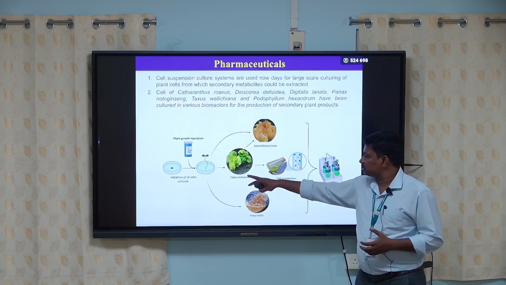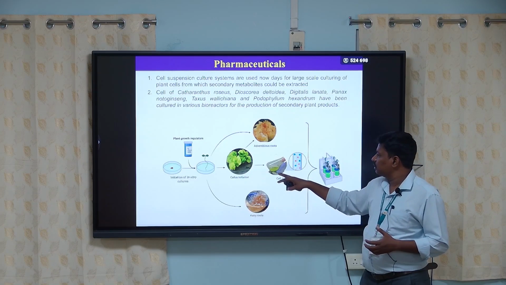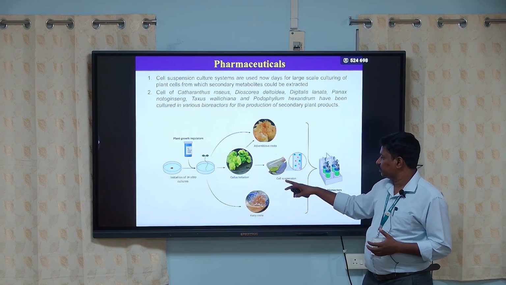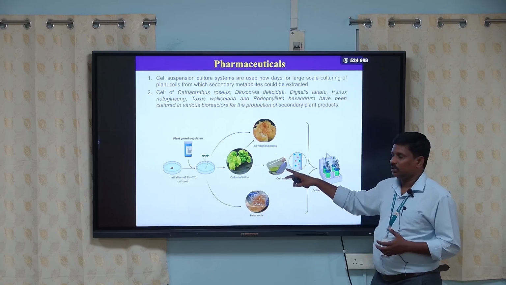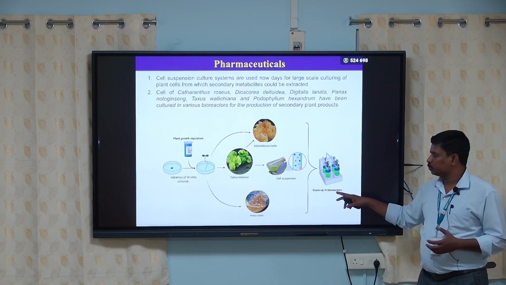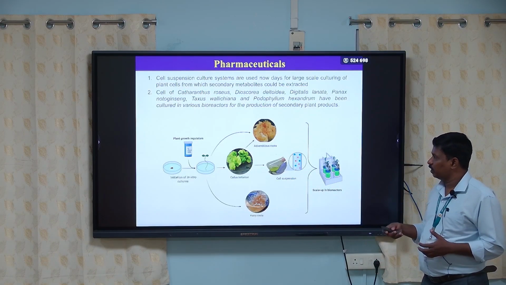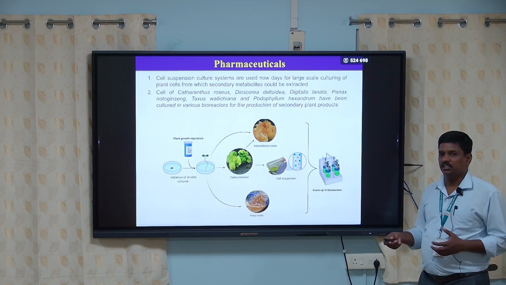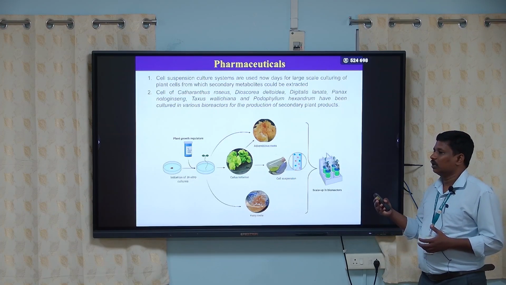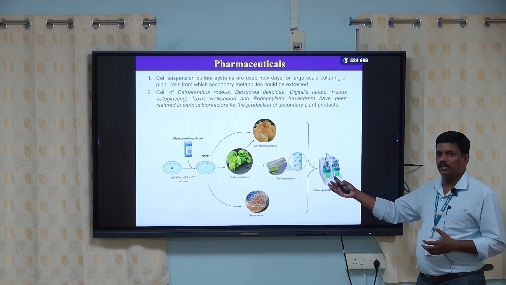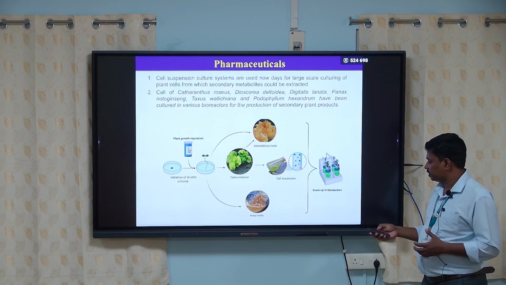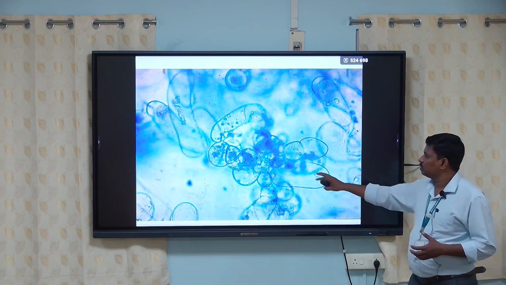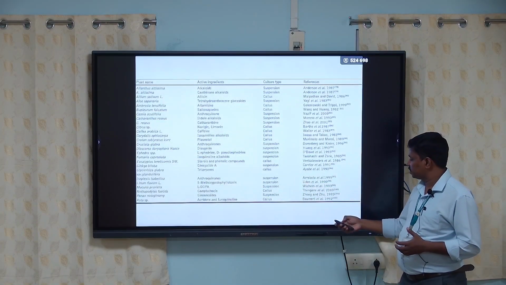From the cells, the secondary metabolites are produced with the help of bioreactors. Many of the drugs taken from plants in pharmaceutical industries come through cell suspension culture. This is the image of cell suspension culture.